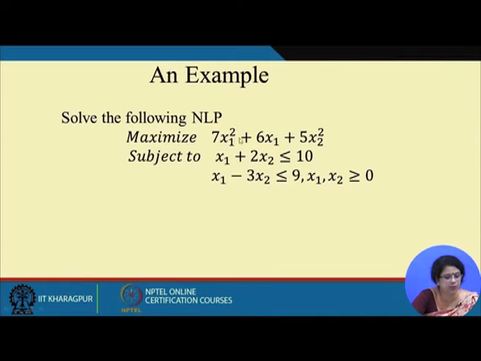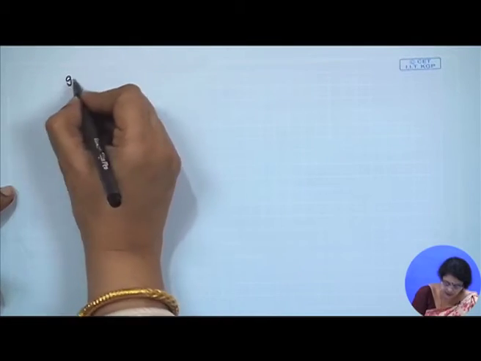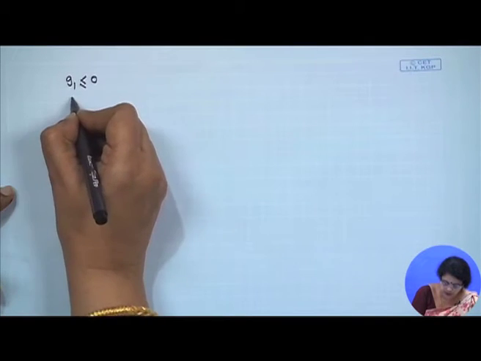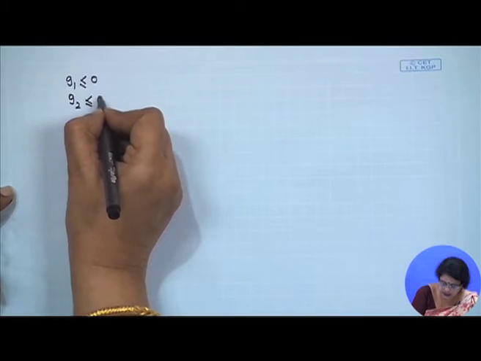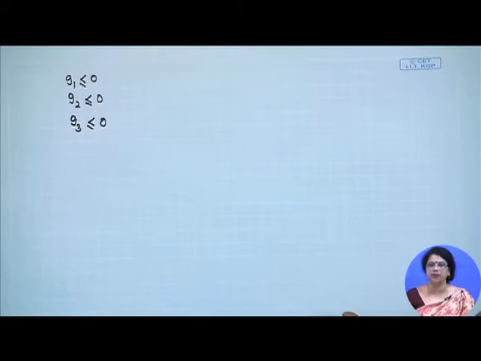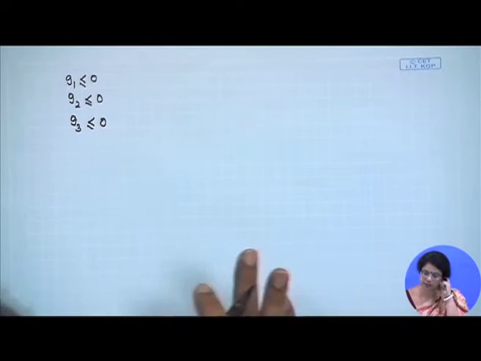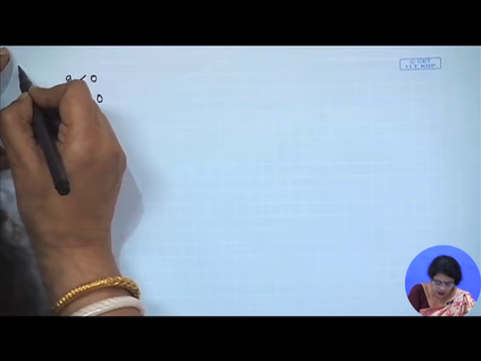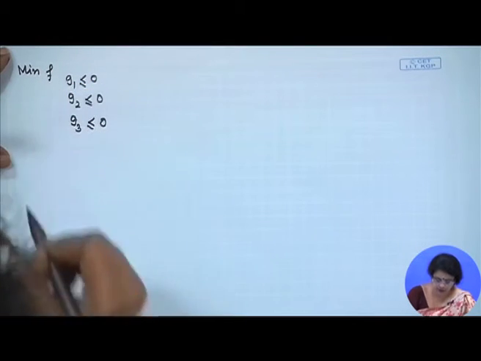Before explaining the example, I will talk about a few properties of the geometrical interpretation of this Lagrange multiplier. Okay. For explaining this, we will consider three constraints. One is G1 less than or equal to 0, G2 less than or equal to 0, G3 less than or equal to 0. Three constraints we will consider, and we will explain what is the meaning, and we have the objective function, minimization of f.